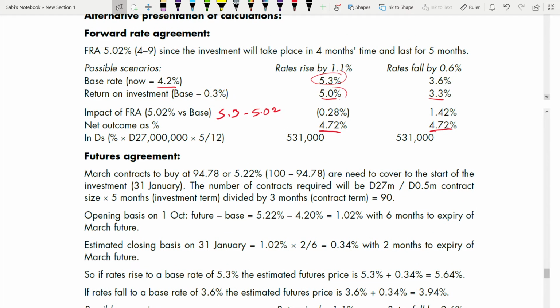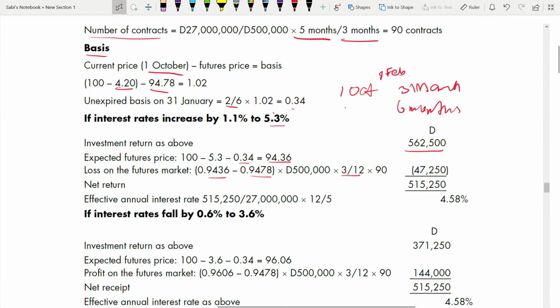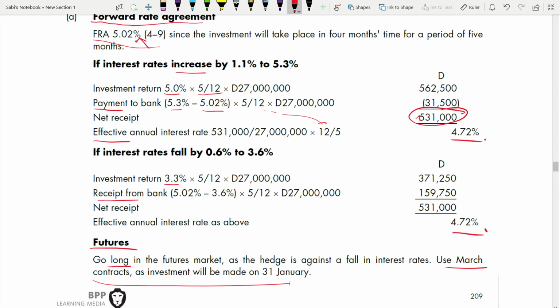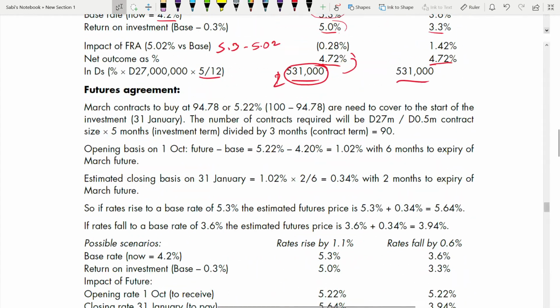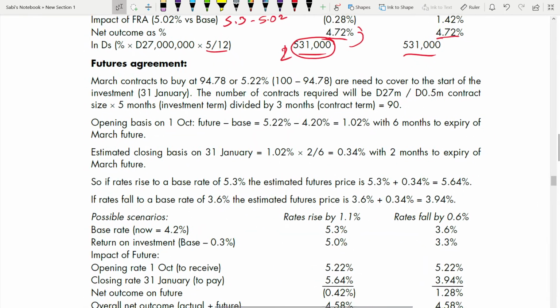Now, this amount we calculated before and this we calculated later. Here, first we are calculating this and this we are calculating second. So how are we getting that 531,000? It is 4.72% into 27 into 5 over 12. No reciprocal here. Reciprocal is only when you are calculating effective interest. 531,000. Was it 531,000? Yes. 531, 531. You see? So it's not so difficult as you used to think. It's very simple. Now let's go to future.